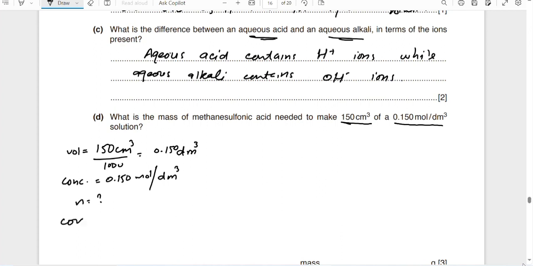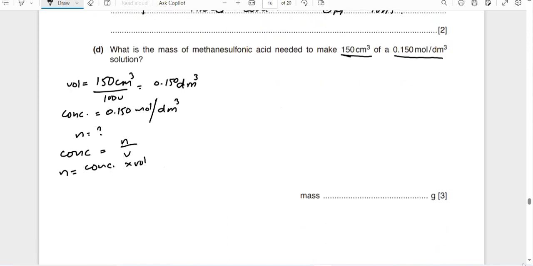You know that concentration is equal to number of moles by volume, so the number of moles is equal to concentration multiplied by volume. I'm writing their values here: 0.150 mole per dm cube multiplied by the volume, 0.150 dm cube. dm cube will be cancelled. What do we get over here? You'll have to use the calculator.